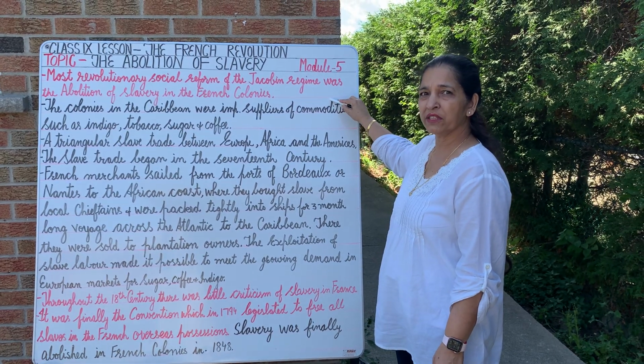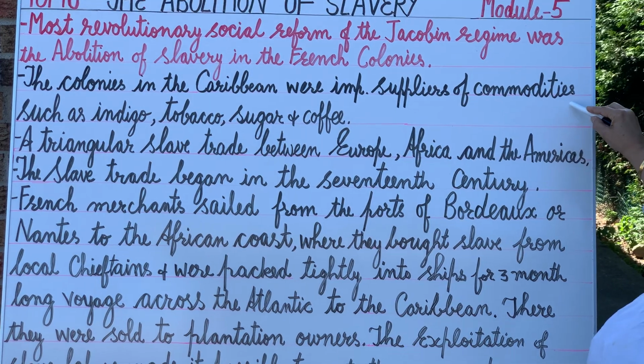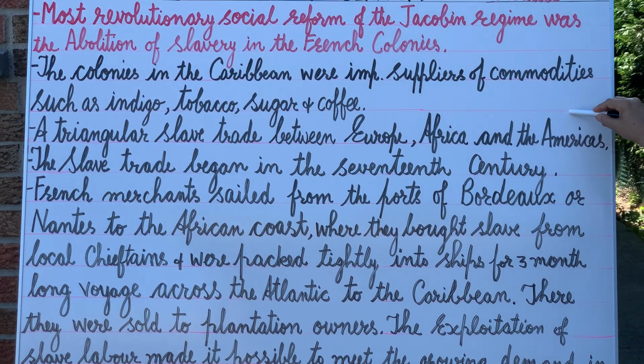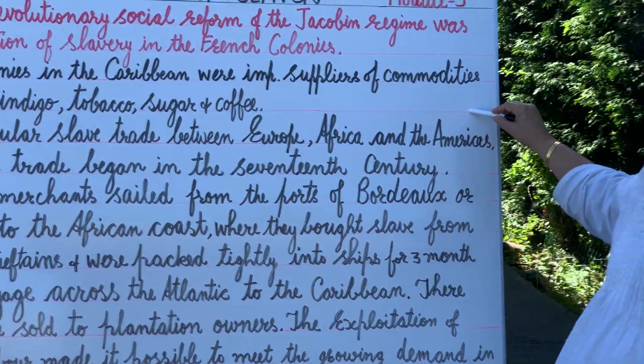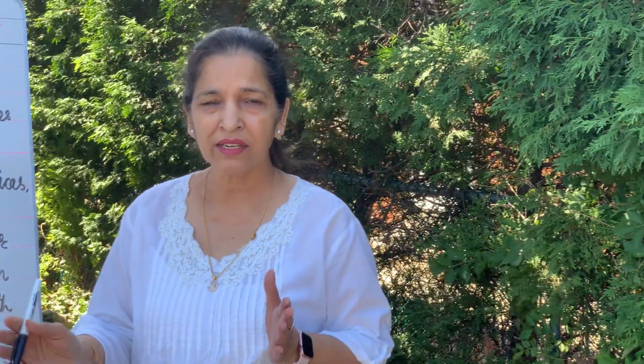The French had their colonies in the Caribbean, which were important suppliers of commodities such as indigo, tobacco, sugar and coffee. But who will work in these plantations? As the Europeans were reluctant to go to a distant, unfamiliar land and work over there. So who will work in these plantations?